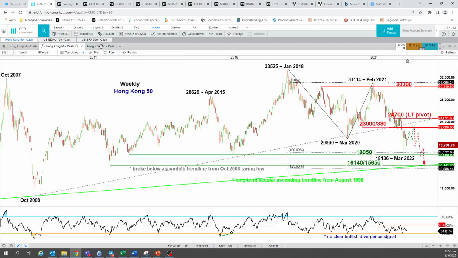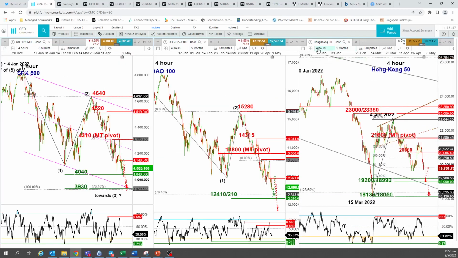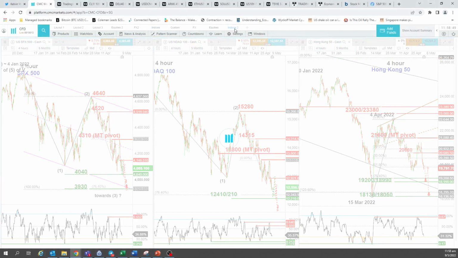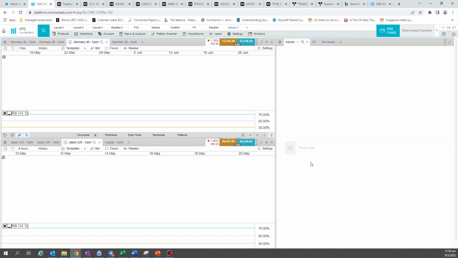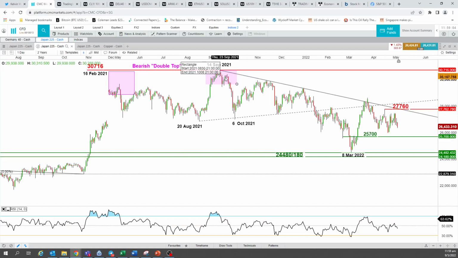All right. Now, going on next will be the Nikkei 225, which we call the Japan 225 index in short in our platform. If we go on to the daily chart, it shaped this bearish double top, which we previously highlighted, and since 14th of Sep 2021, price action has failed to break above this major descending trend line resistance.